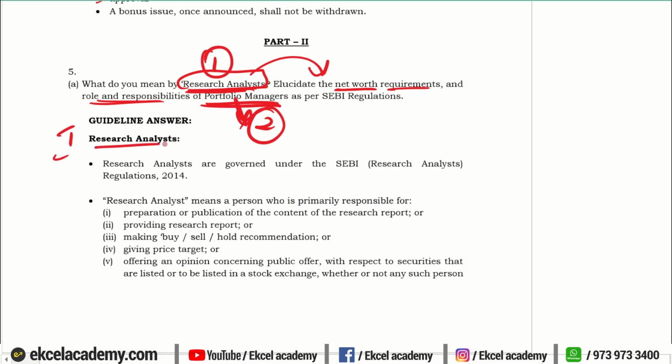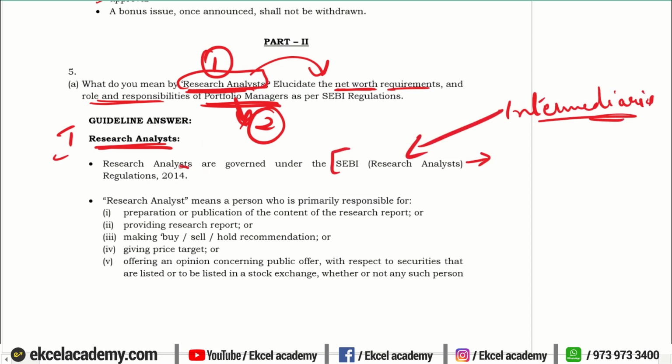So first you will talk about who is a research analyst because they have just asked you about who is a research analyst. They have not asked you in detail. They have just asked you who is a research analyst. And second, with respect to portfolio manager, they are asking you the net worth requirements and role and responsibility. So first and foremost, whenever you get a question on any of these intermediaries, it is very important for you to quote what are the regulations under which they are governed. Okay, so first we will state that the research analysts are governed under the SEBI Research Analyst Regulations of 14.